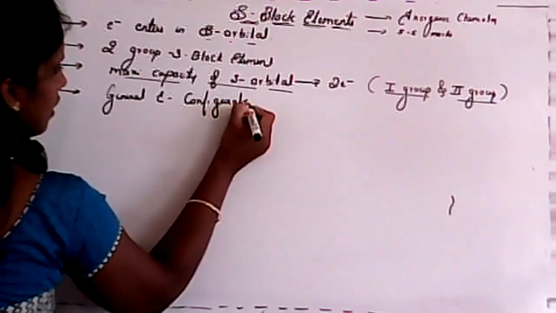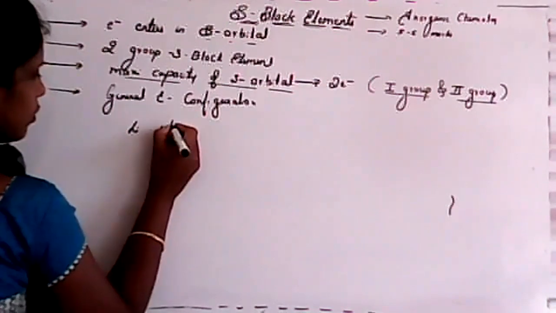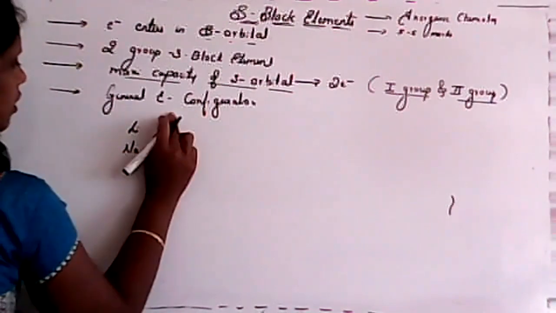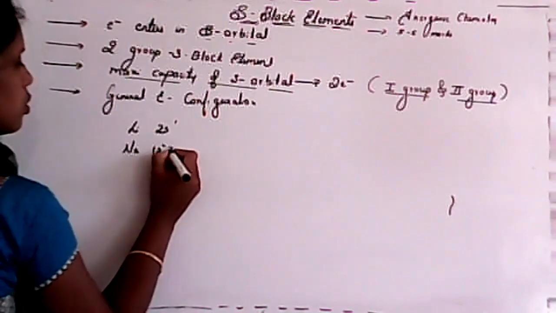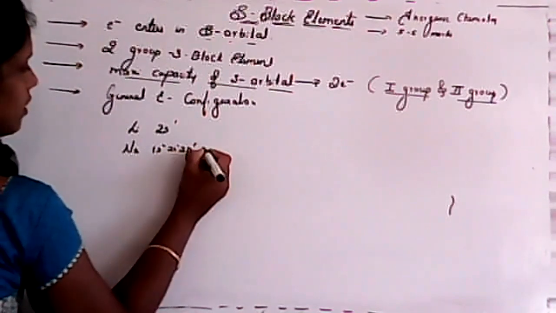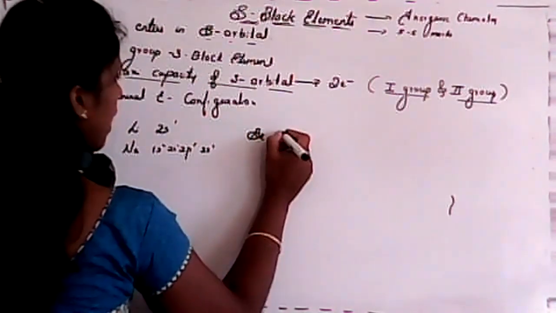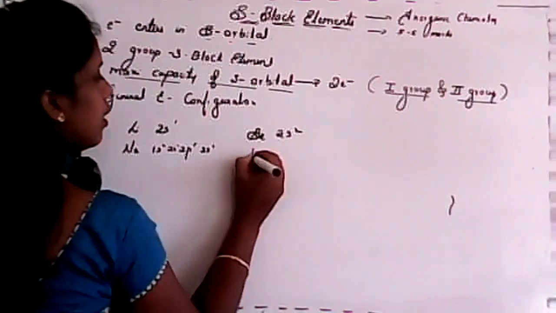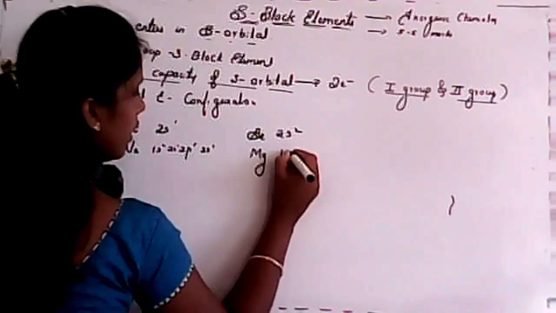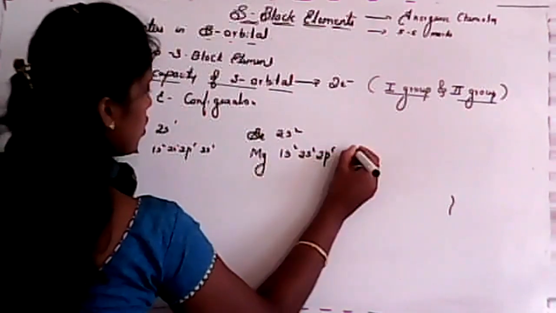If I consider lithium, it has 1s2, 2s1. If I consider sodium, it has 1s2, 2s2, 2p6, then 3s1. If I consider beryllium, it has 2s2. If I consider magnesium, it has 1s2, 2s2, 2p6, 3s2.